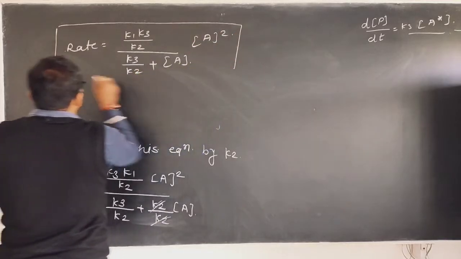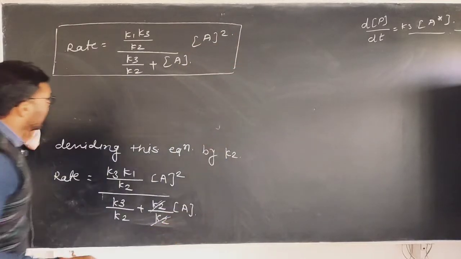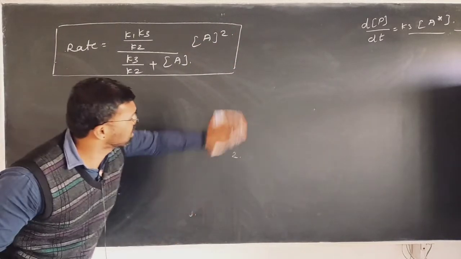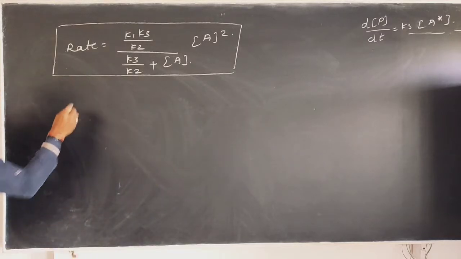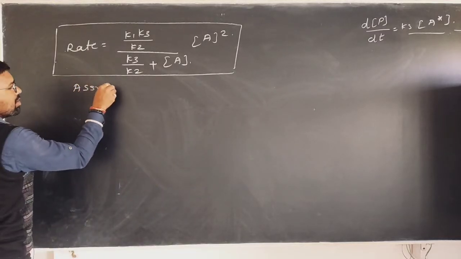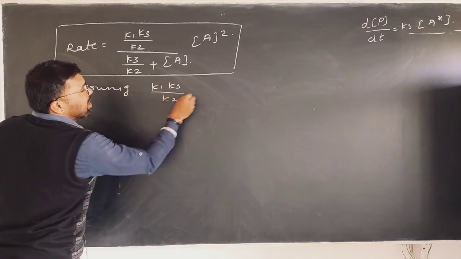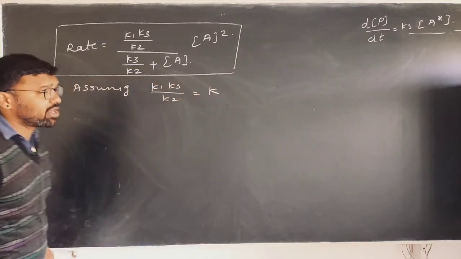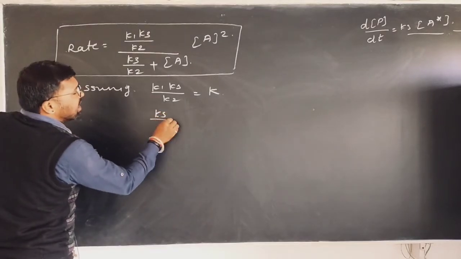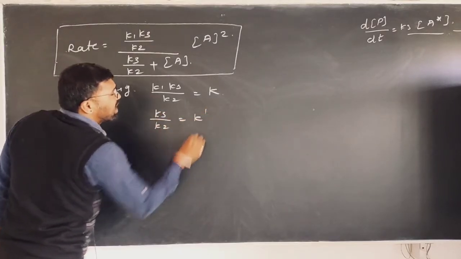You can again change the format of this equation. Assuming K1 into K3 upon K2 is equal to K, and K3 upon K2 is equal to K dash.